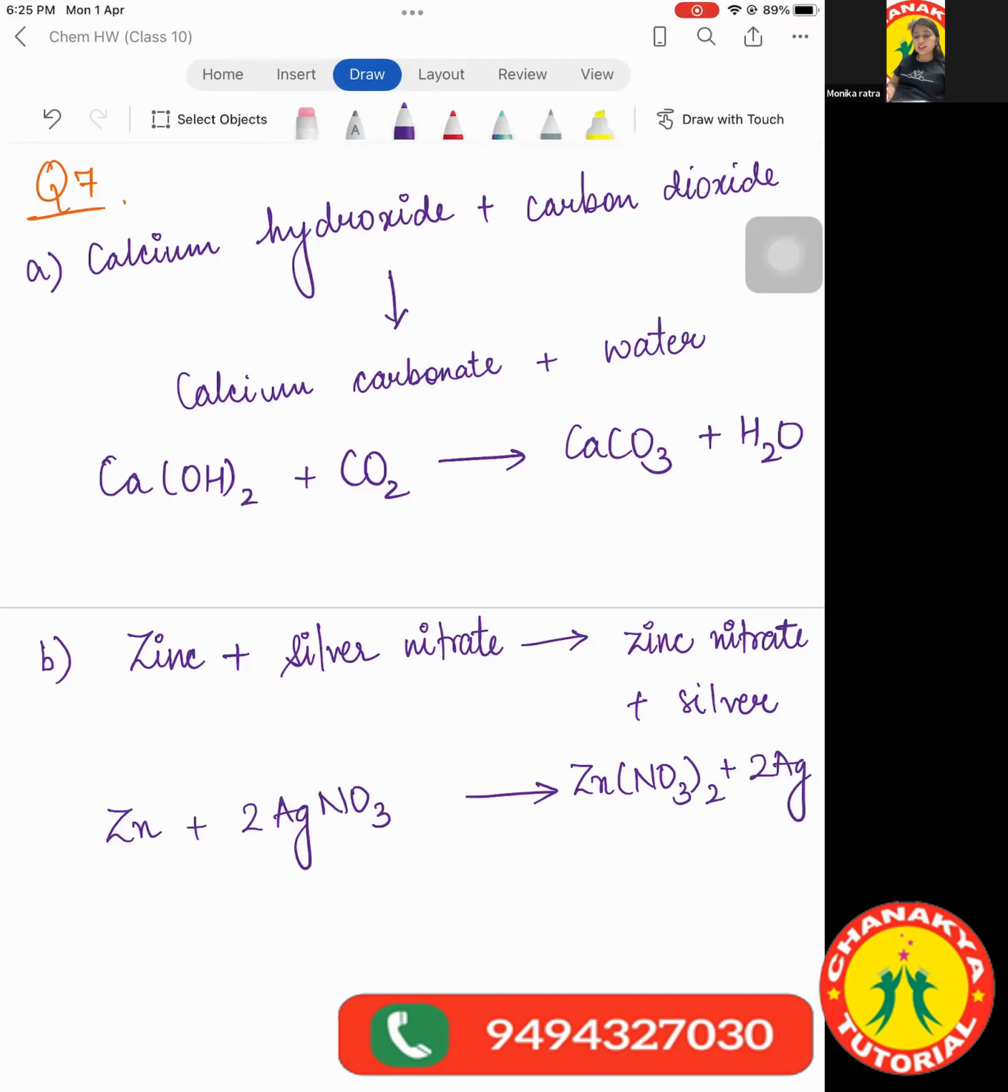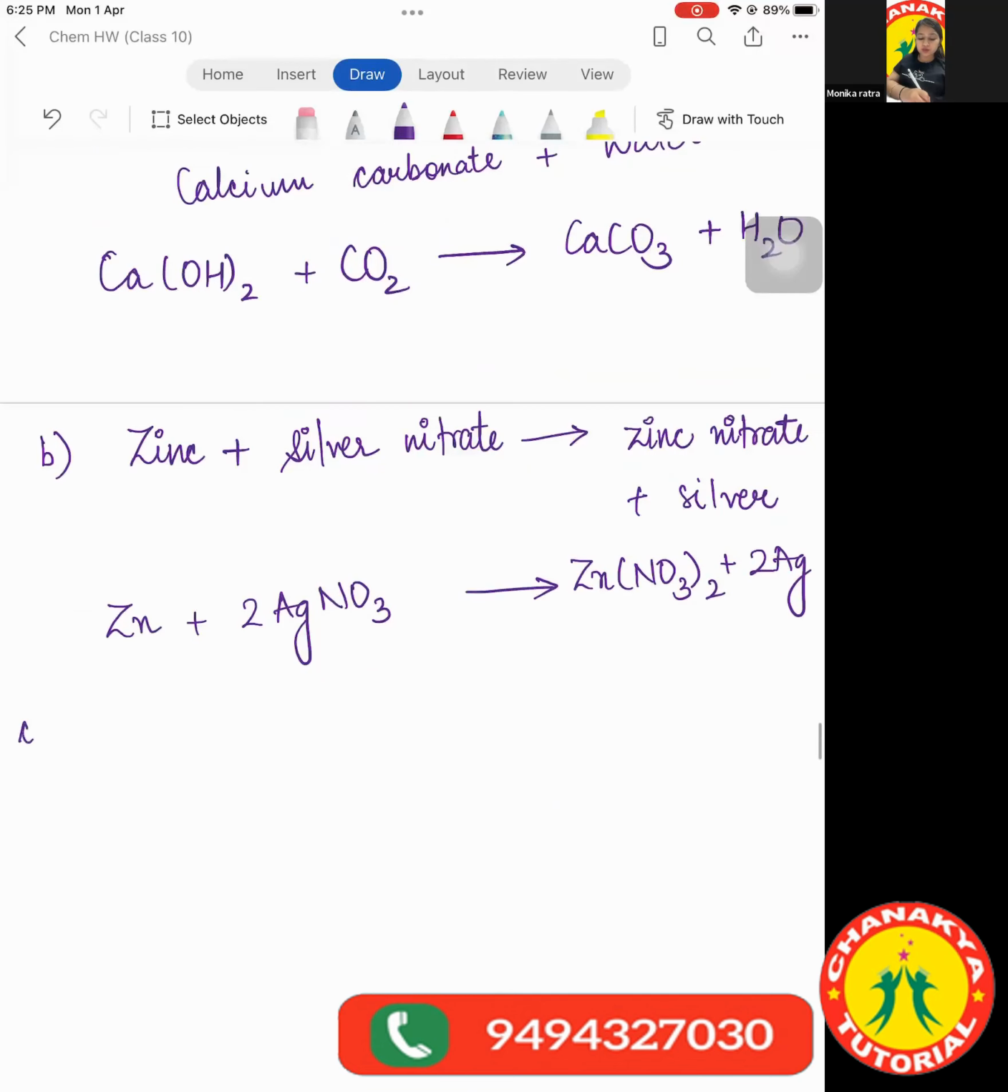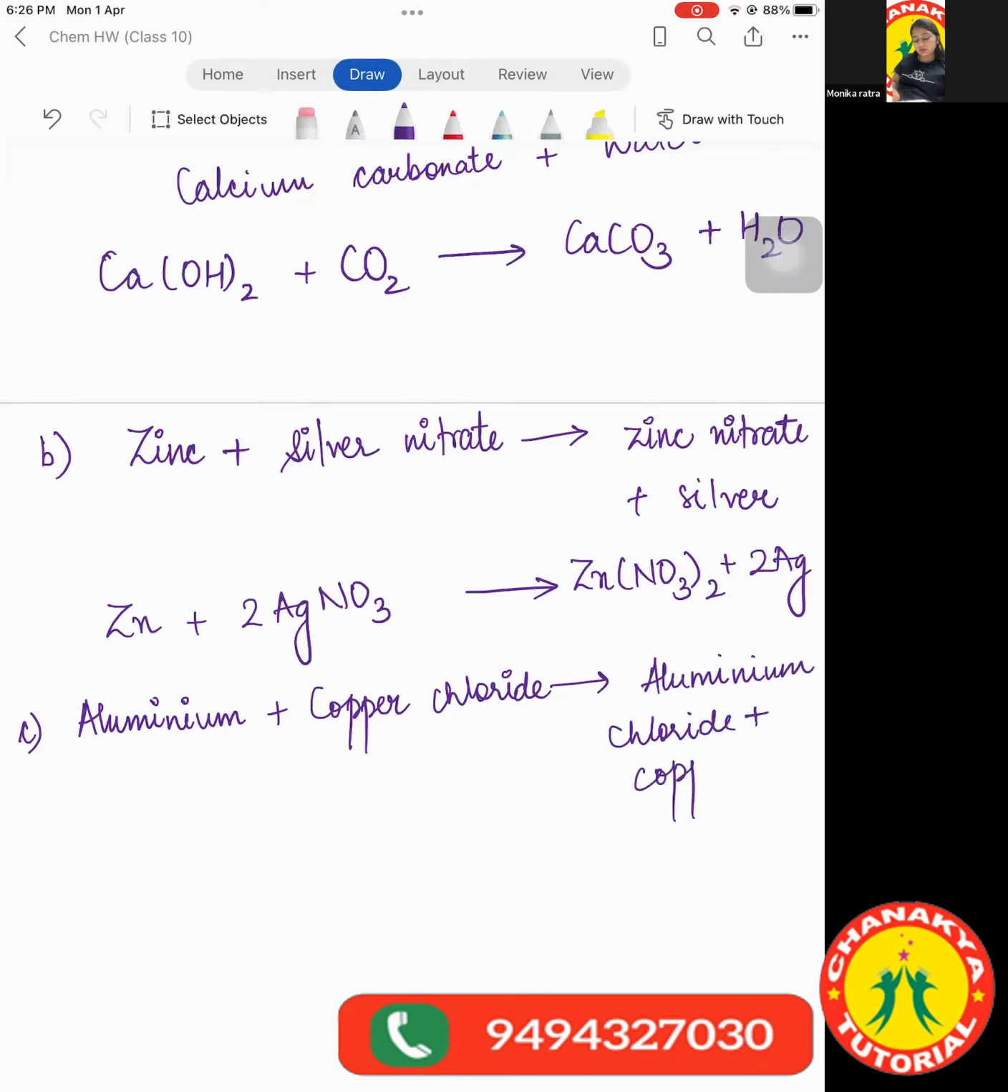Those who have not done it should write the answers at least, so that there is no mistake when you try it later. Then Meher. The question is aluminium plus copper chloride gives aluminium chloride plus copper. Tell me the answer. Ma'am, I have to do it. Why haven't you done it? Ma'am, I was traveling. I was at my relative's house for the whole week.